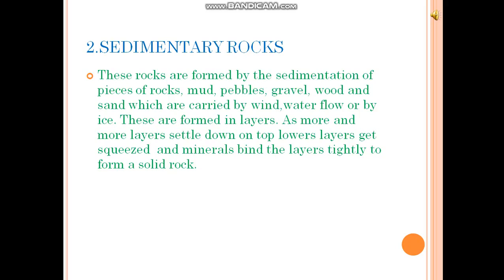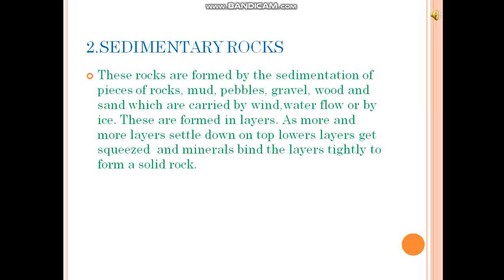Now come to the second type of rock, that is sedimentary rock. These rocks are formed by sedimentation. Sedimentation means deposition of pieces of rocks, mud, pebbles, gravel, wood, and sand, which were carried by wind, water flow, or ice. These deposits are formed in layers. As more and more layers settle on the top, the lower layers get squeezed, and mineral deposits bind the layers to form the solid rock.